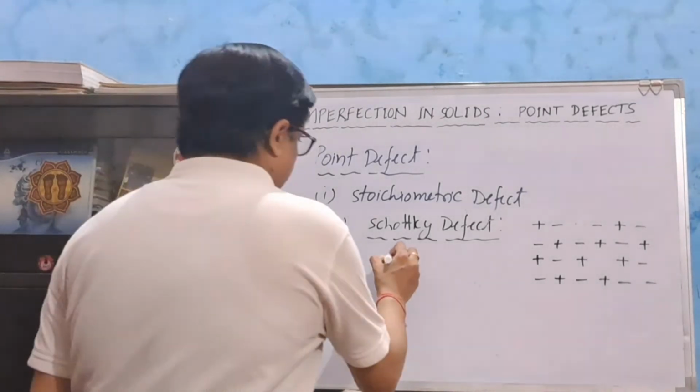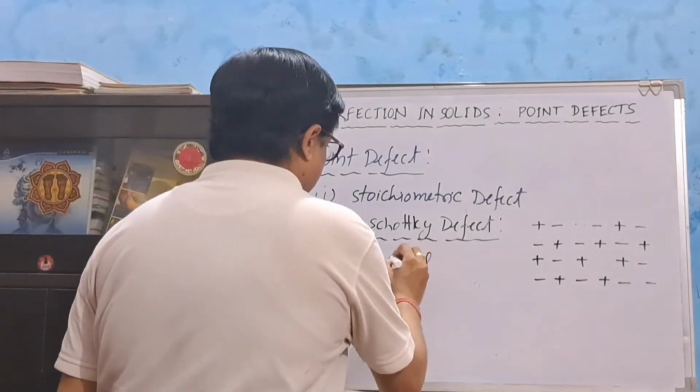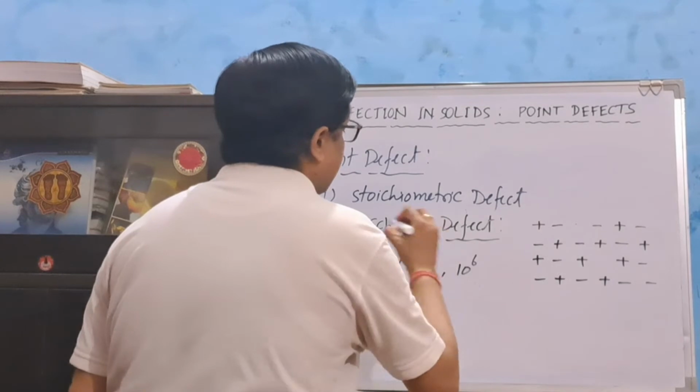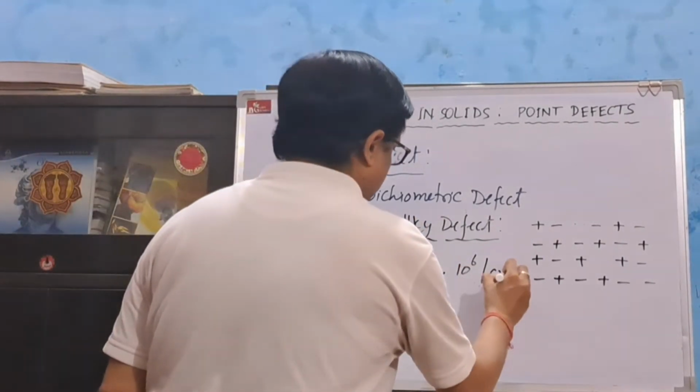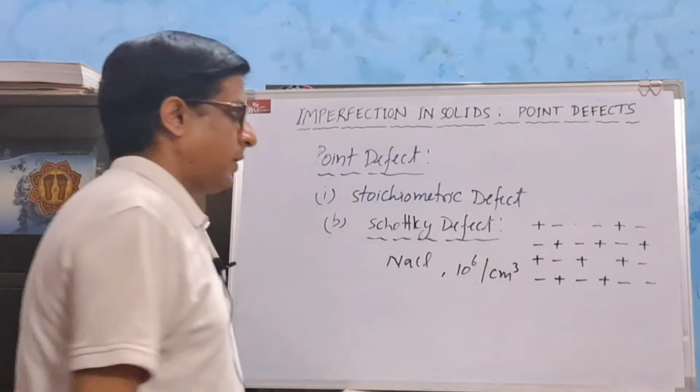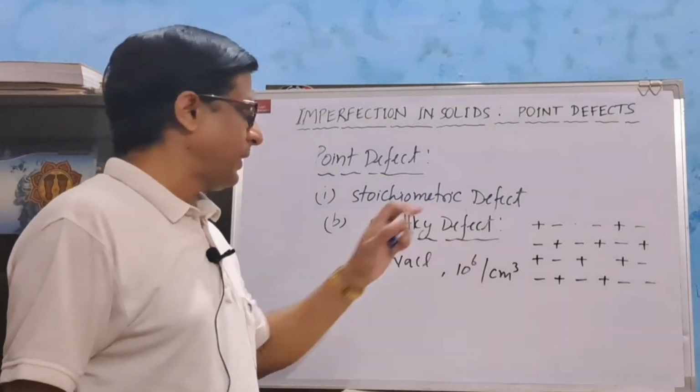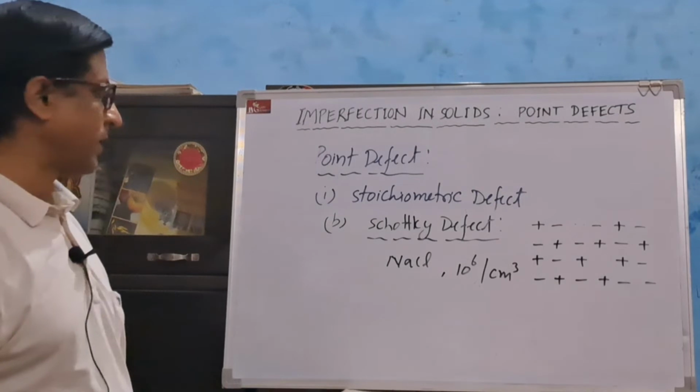In case of sodium chloride, it has been found that there are 10 to the power 6 Schottky defects per centimeter cube of the crystal. 1 centimeter cube has 10 to the power 6 Schottky defects.